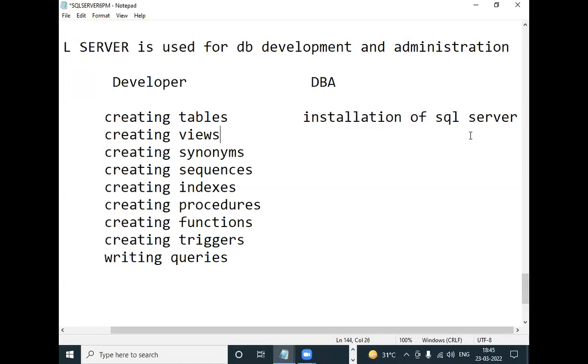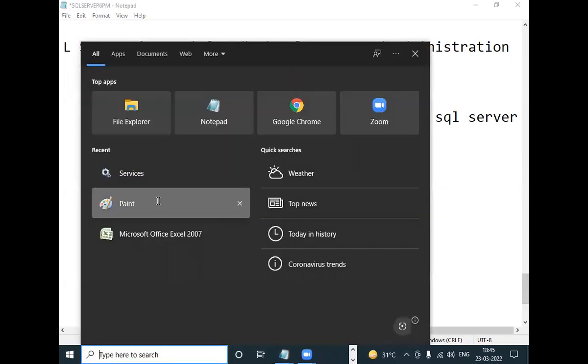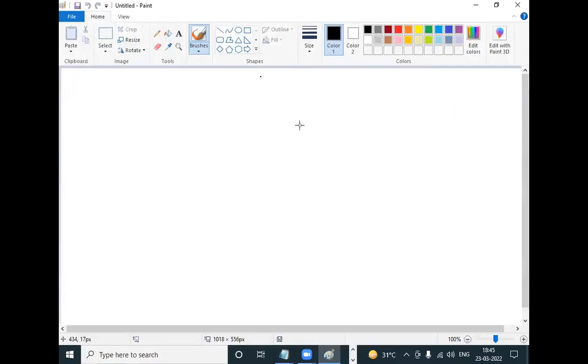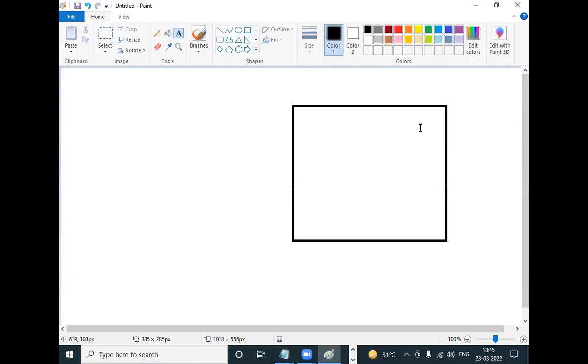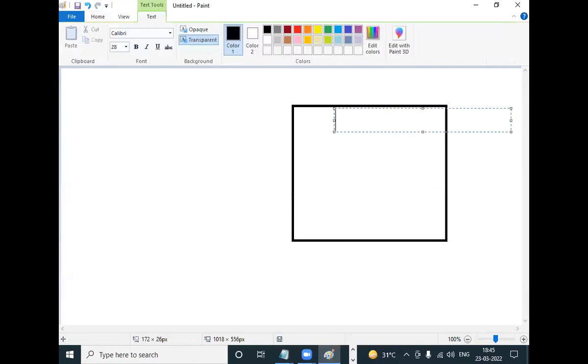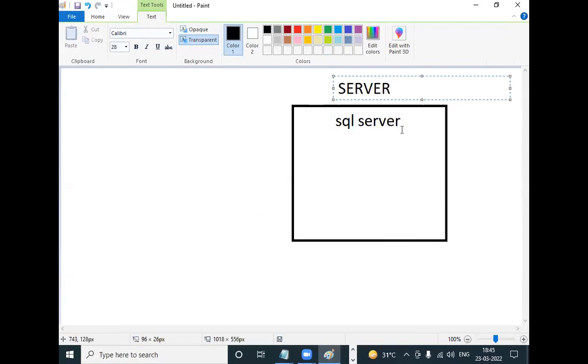Next, after installing, sir, this is the system. In this system, he installs SQL Server. After installing SQL Server, what is the system called? The system is called server.